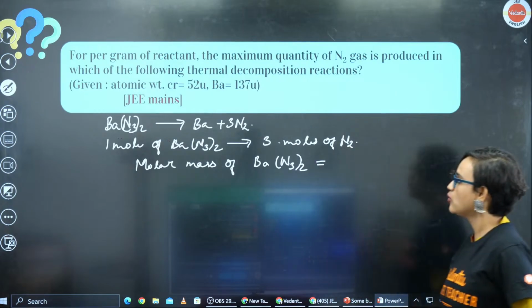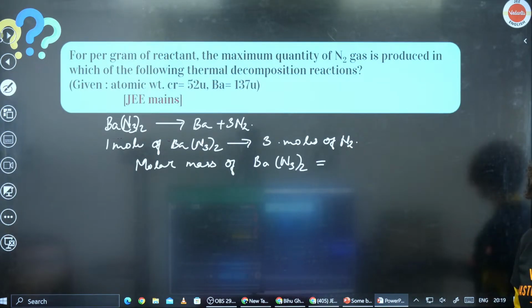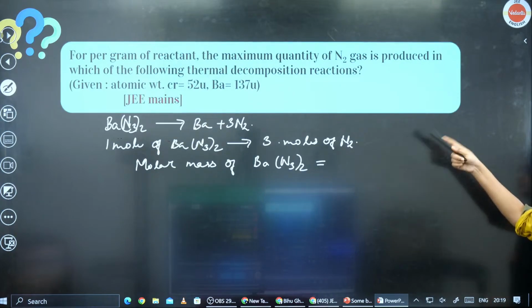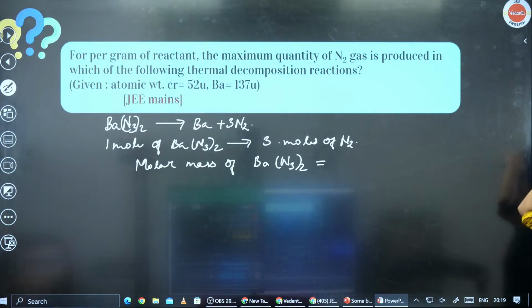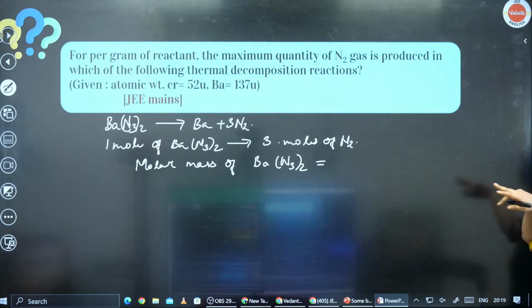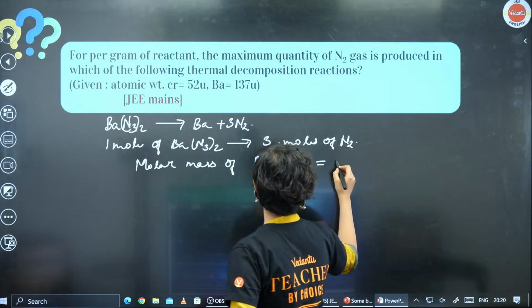Okay. Now, what is the molar mass of Ba(N3)2? Calculate, you are given. See, Ba is 137, plus N3 twice. It will be around 221.